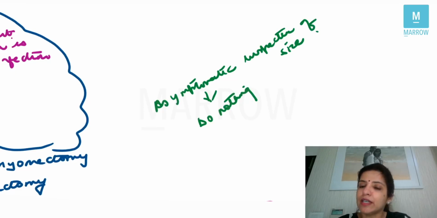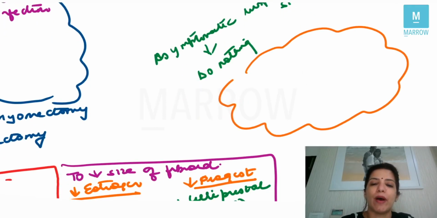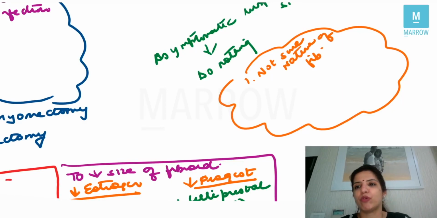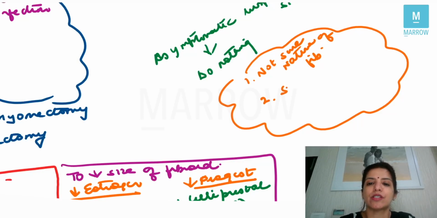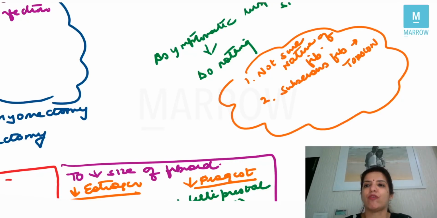But there are certain conditions in which in asymptomatic fibroid also you have to do surgery. And what are those conditions? Number one, if you are not sure about the nature of the fibroid. So if you do not know whether the fibroid is benign or malignant. Number two, if there is a subserous fibroid and it is likely to undergo torsion. In that case, again, in case of asymptomatic fibroid, you are going to do surgery.